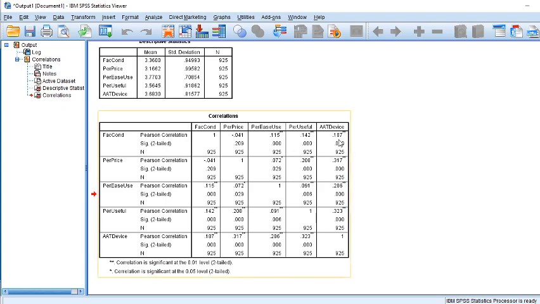Facilitating condition with attitude to adopt tablet device is 18%. You can see the asterisks upon it. Two asterisks tell that the correlation is significant at the 0.01 level, and one asterisk means the correlation is significant at the 0.05 level.